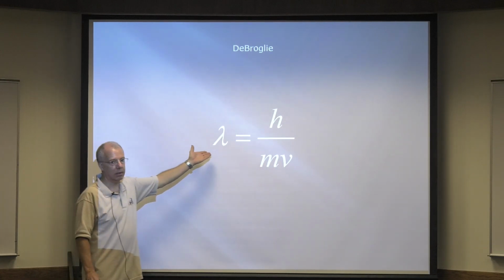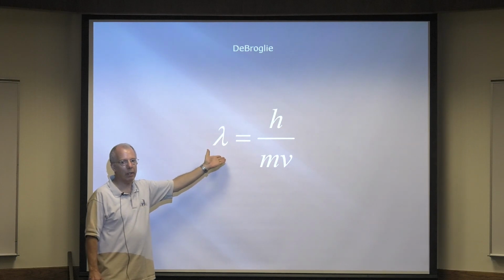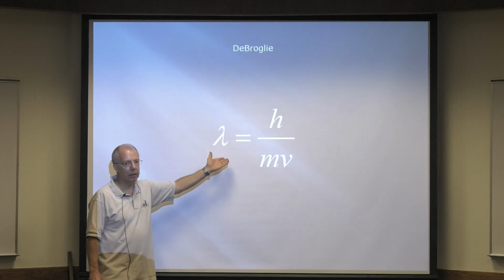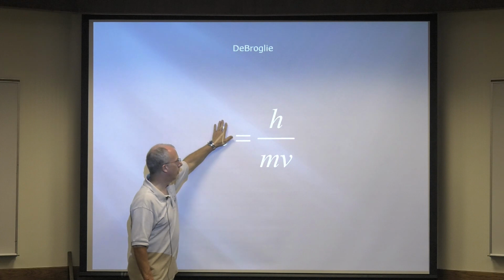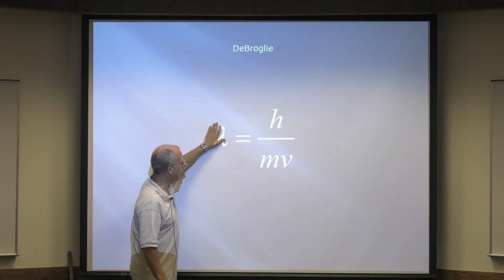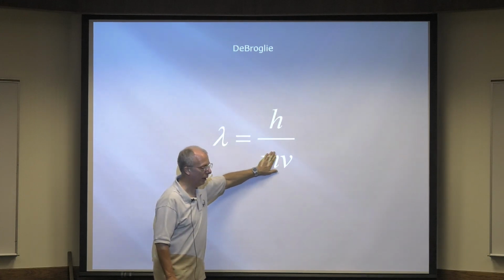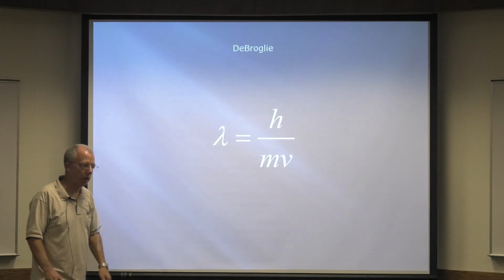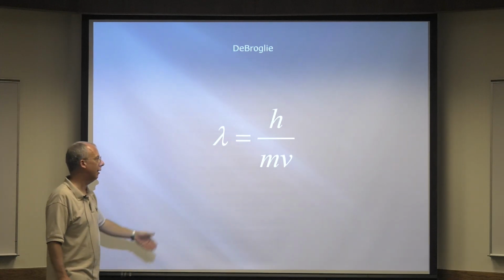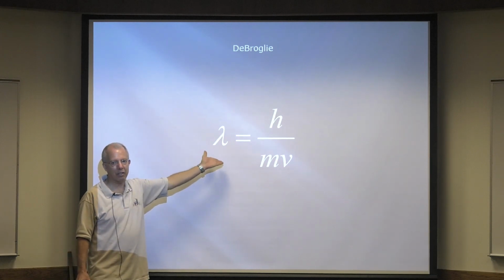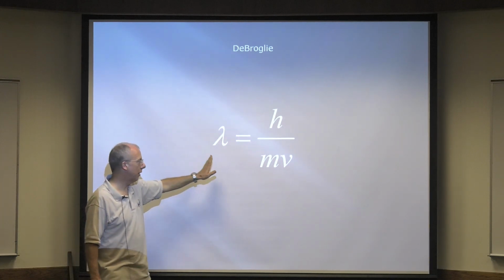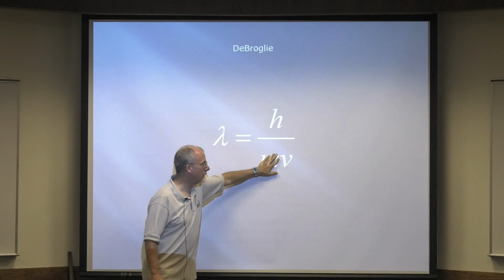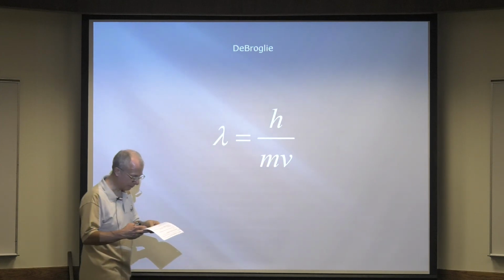Now, when you look at this equation, you should realize this is totally insane, because wave property, particle property. And what did we learn a long time ago? Waves and particles are completely different. Well, that kind of trashes that idea, doesn't it? Because here you have a wave property and a particle property in the same equation.